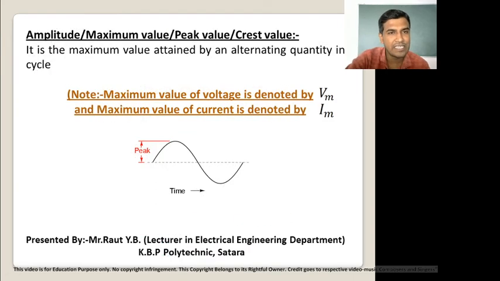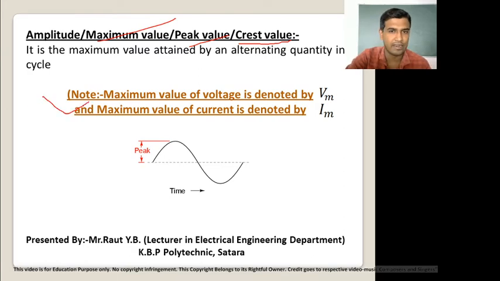Now the next definition is the amplitude. Amplitude is also called the maximum value, the peak value, or the crest value. These are the four names: amplitude, maximum value, peak value and crest value. The definition of amplitude is the maximum value attained by an alternating quantity in a cycle. It is called amplitude, or maximum value, or peak value, or crest value.